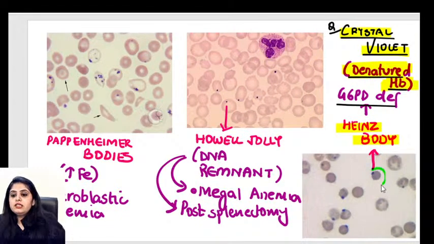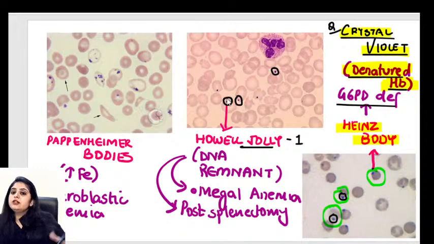And now can you see in these RBCs that I'm encircling, can we all see one blue color dot in every one of them? One blue color dot. So you came to a conclusion that Howell-Jolly body was also single. But what was the stain that I was using in Howell-Jolly body? It was a routine stain, the Romanovsky stain.